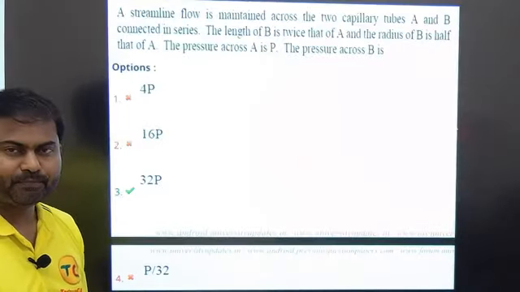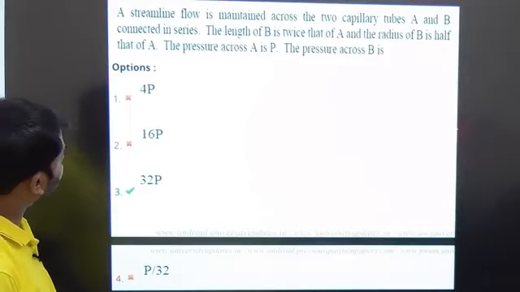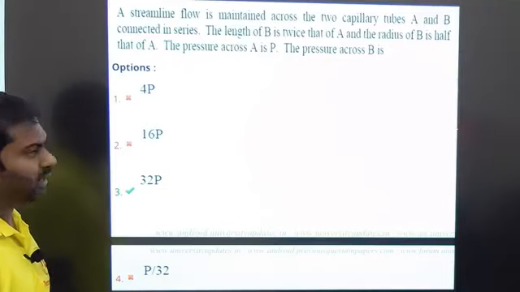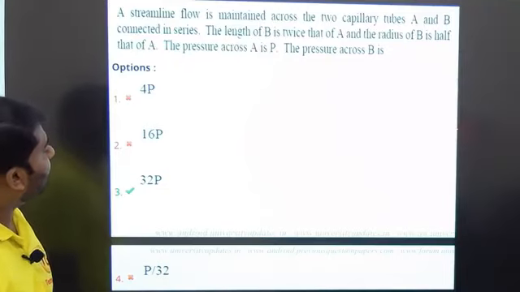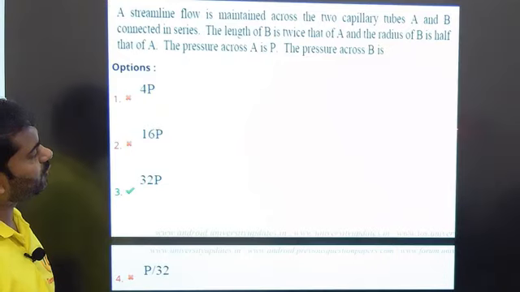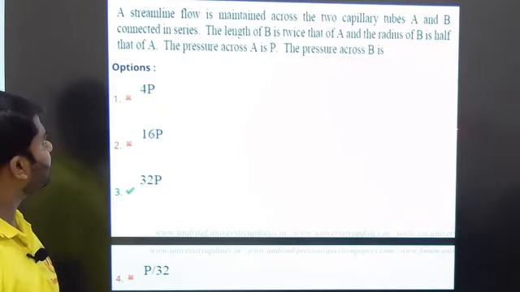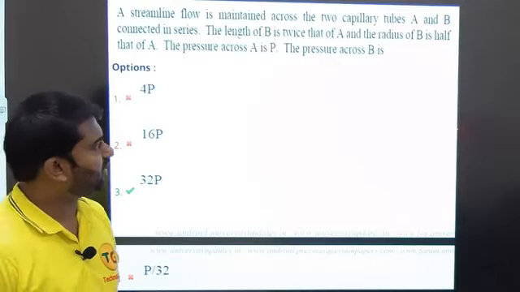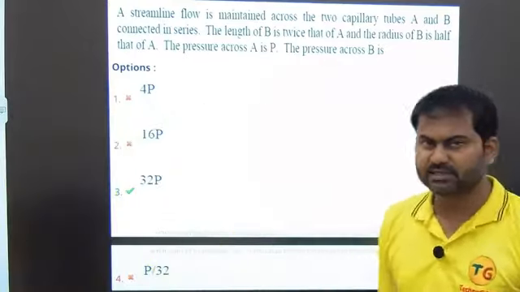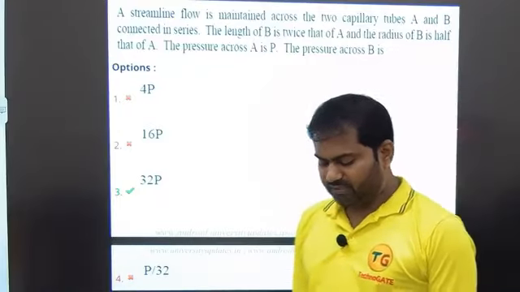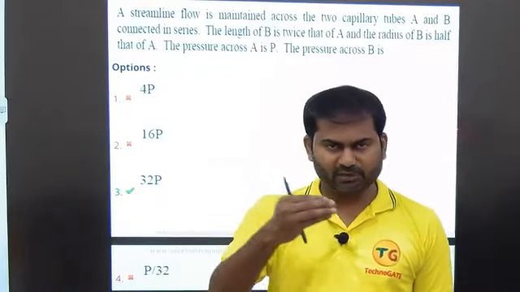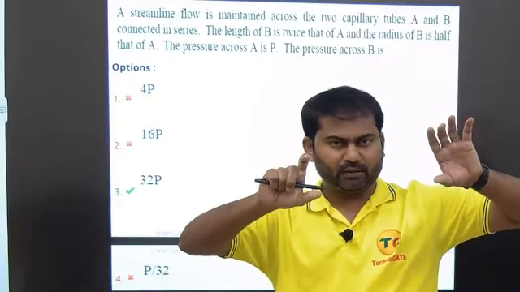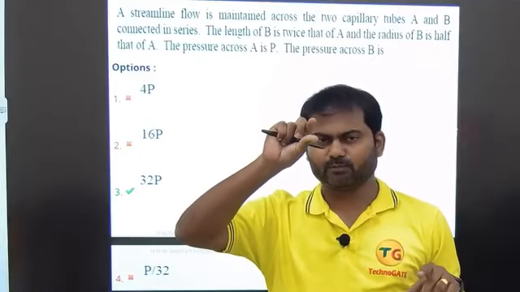Question number 10 here. It is given a streamline flow is maintained across the two capillary tubes A and B connected in series. The length of B is twice that of A and the radius of B is half that of A. Basically, if the pressure across A is P, then the pressure across B is how much? So basically, the liquid is flowing through the capillary tube, but one capillary tube is attached to another capillary tube.